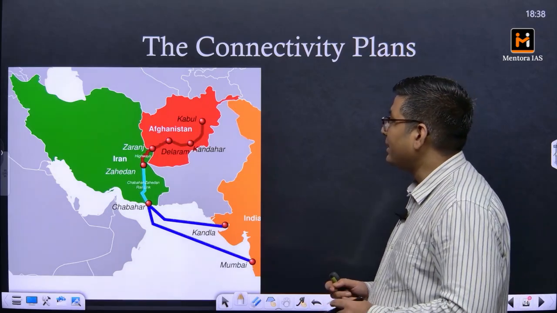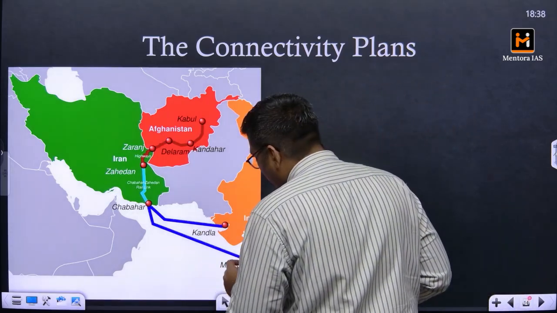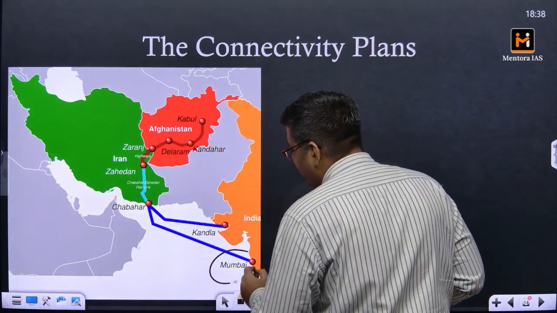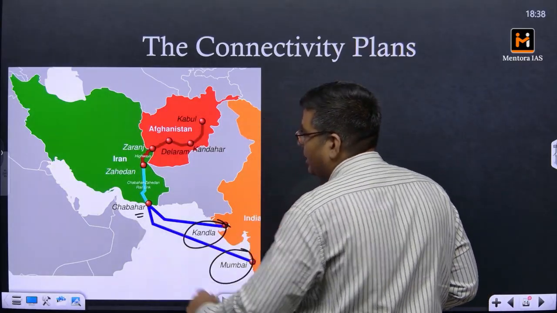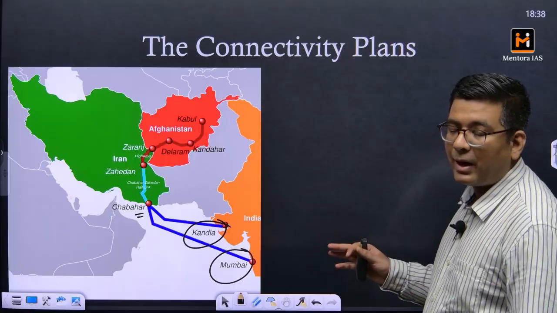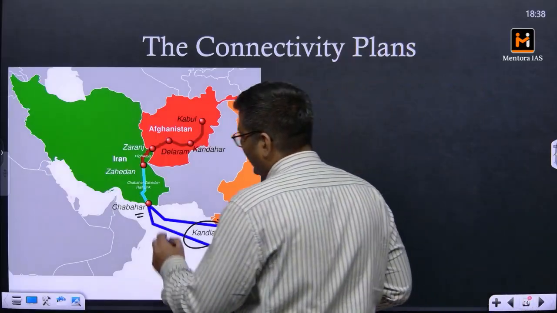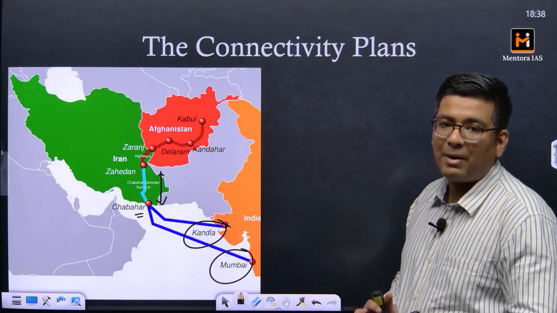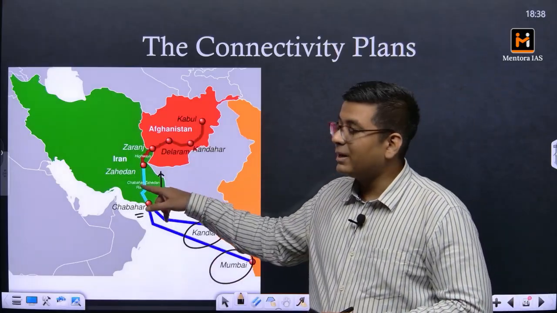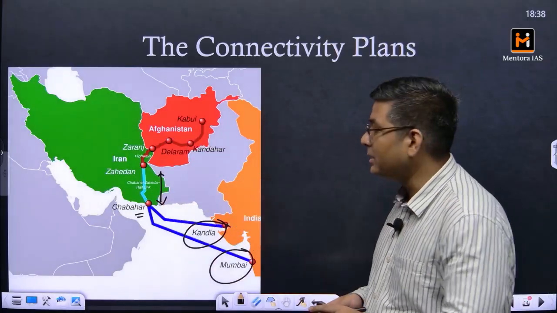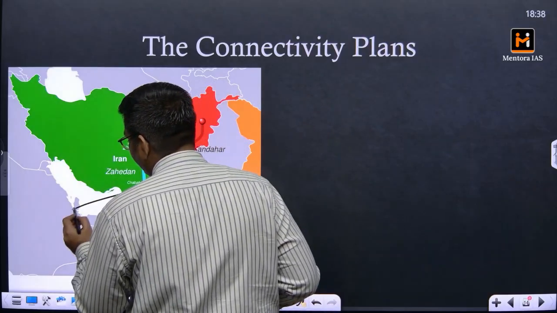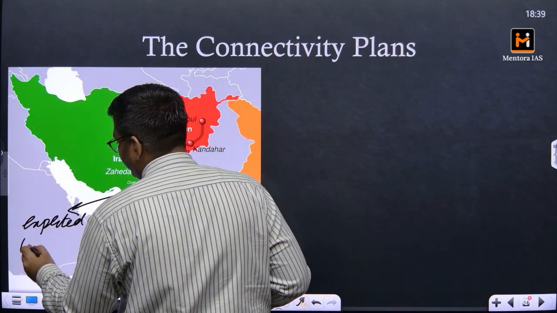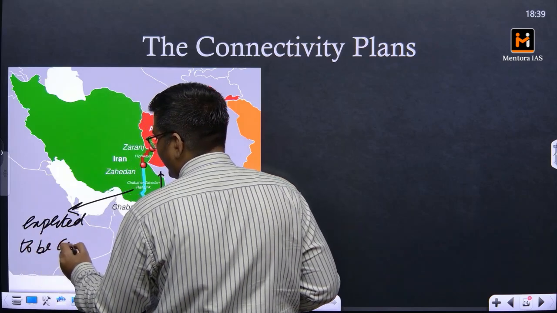So what basically is the objective here is that from Mumbai and Kandla, the things are going to be shipped to Chabahar. At Chabahar, after the disembarkation, there has to be a railway line that needs to be built between Chabahar and Zahedan, and this particular railway line is currently a work in progress. It is expected to be completed in mid 2026.